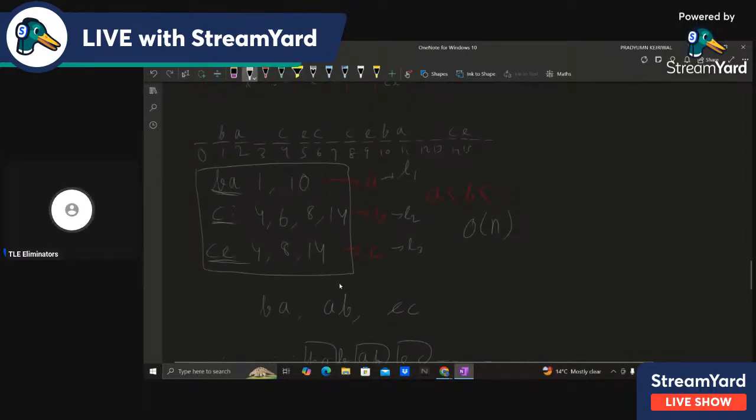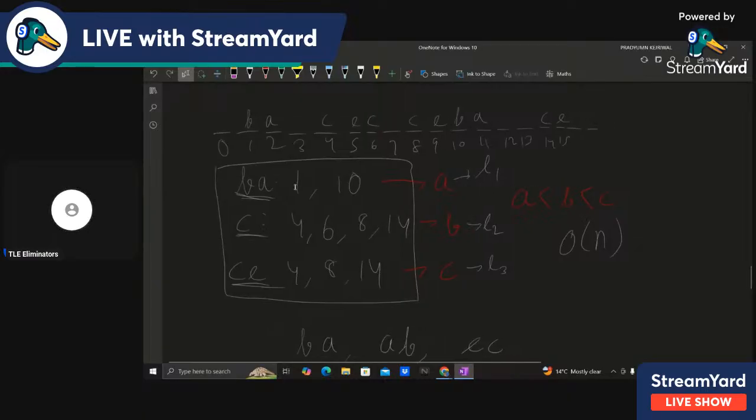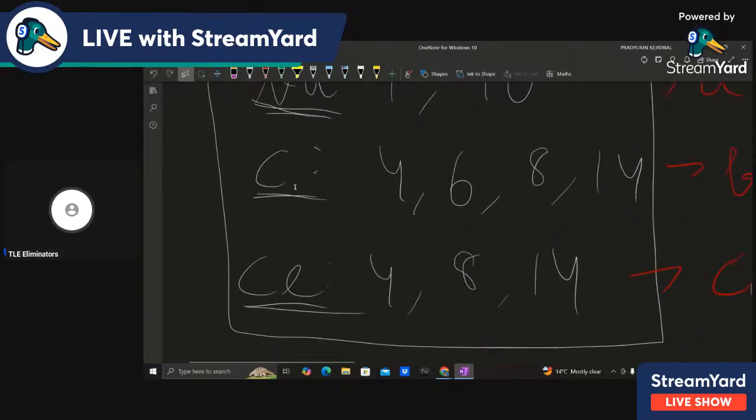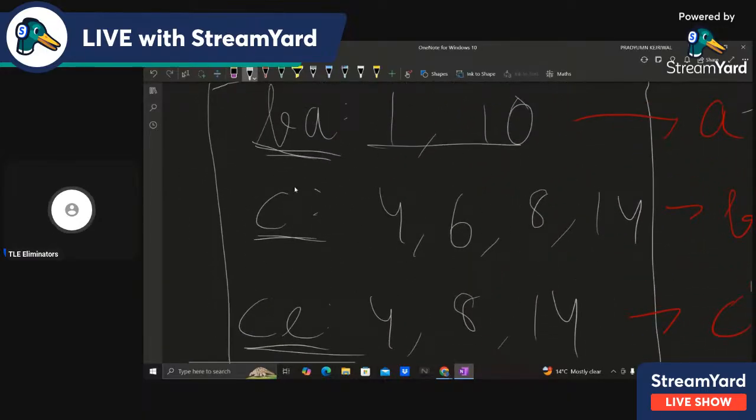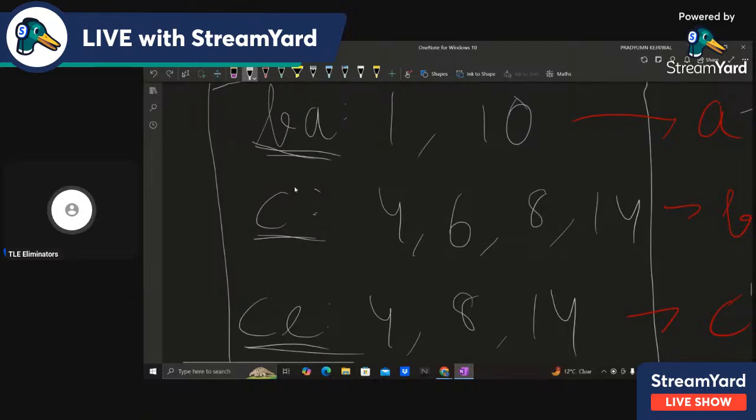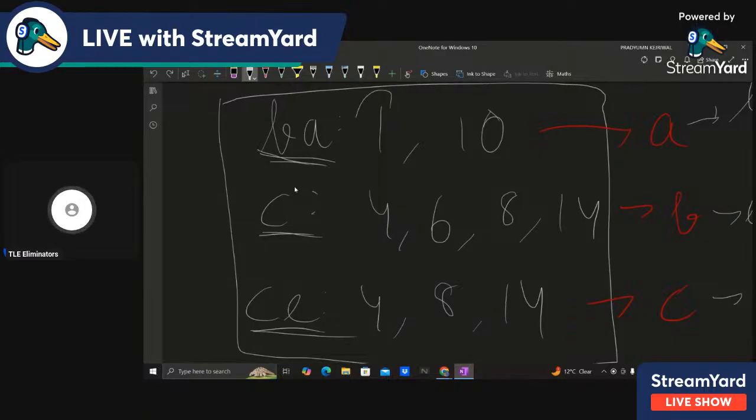So let's say these are the possible values of A, possible values of B are this, and possible values of C are this. If we take the value of A as 1, then the value of B can be either 4, 6, 8 or 14. So obviously we'll take 4.